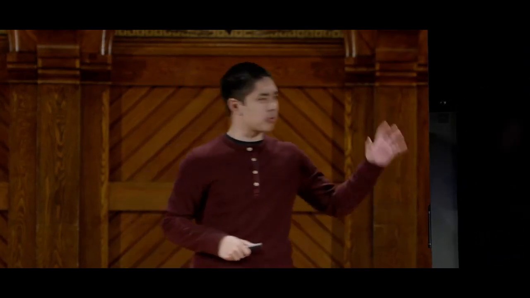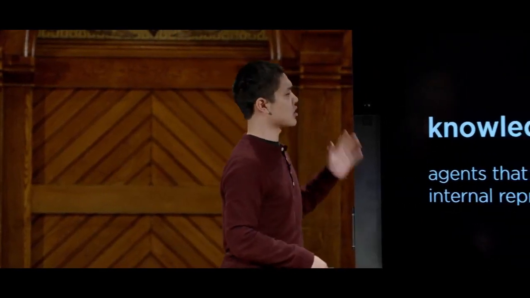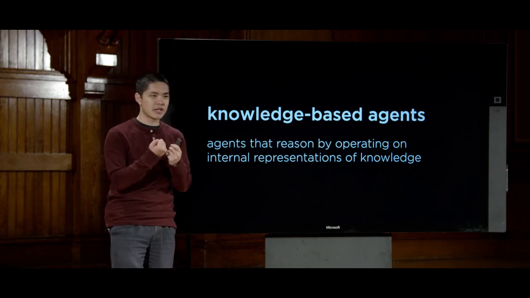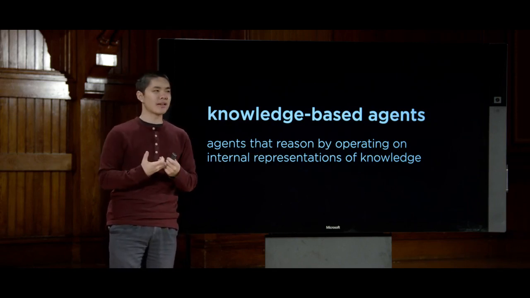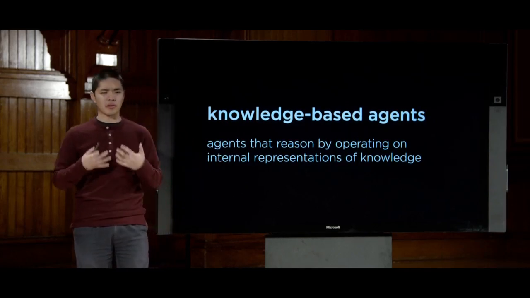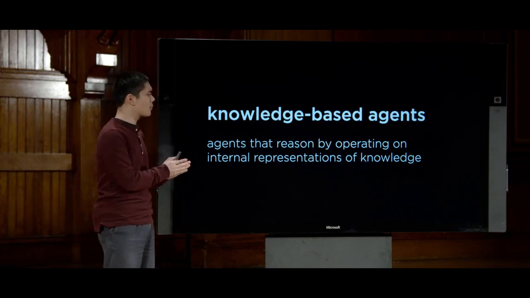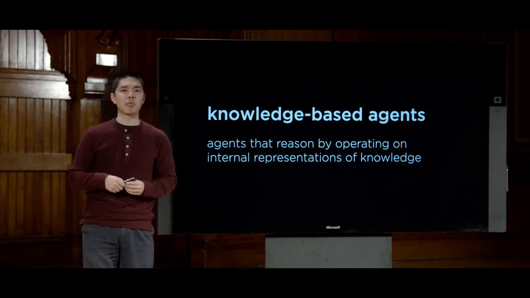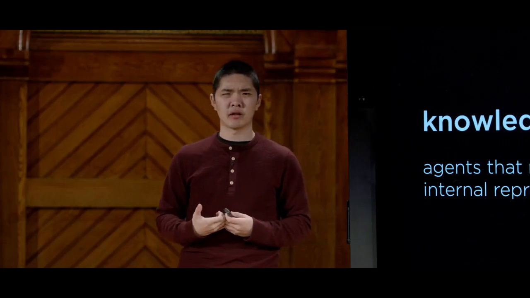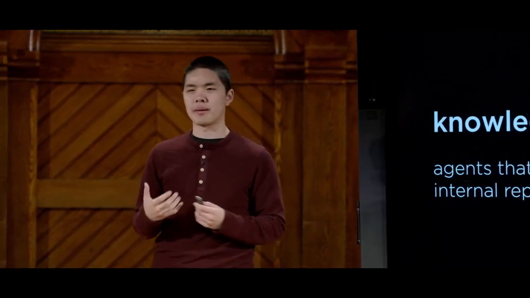What we'd like to focus on now is the ability to take this idea of knowledge and being able to reason based on knowledge and apply those ideas to artificial intelligence. In particular, we're going to be building what are known as knowledge-based agents. Agents that are able to reason and act by representing knowledge internally. Somehow inside of our AI, they have some understanding of what it means to know something. And ideally, they have some algorithms or some techniques they can use based on that knowledge that they know in order to figure out the solution to a problem or figure out some additional piece of information that can be helpful in some sense.